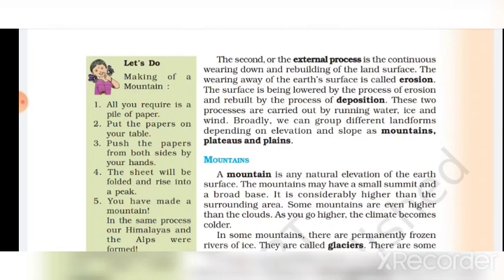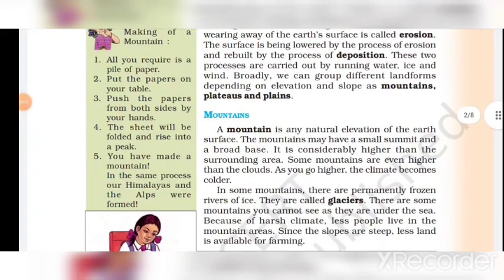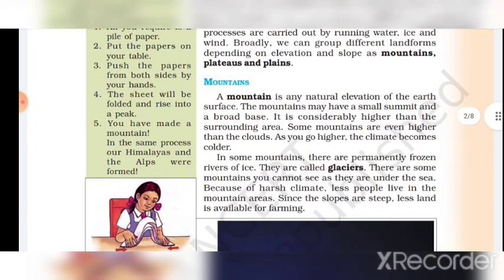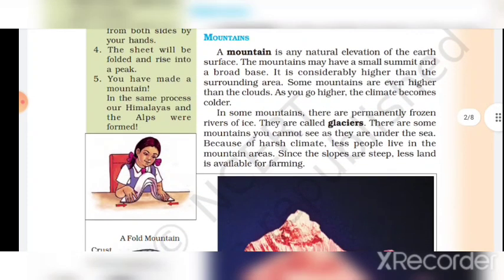Broadly, we can group different landforms depending on elevation and slope as mountains, plateaus, and plains. Mountains. A mountain is any natural elevation of the earth's surface. The mountain may have a small summit and a broad base. It is considerably higher than the surrounding area.